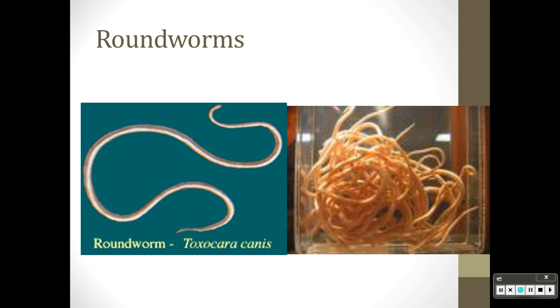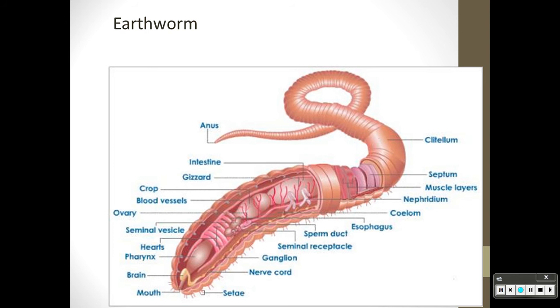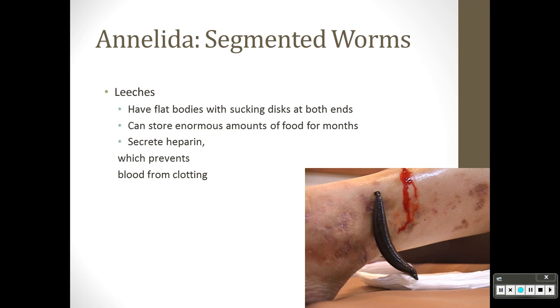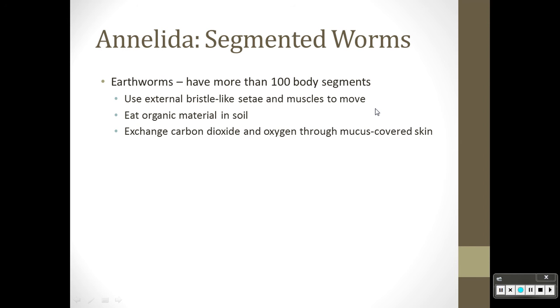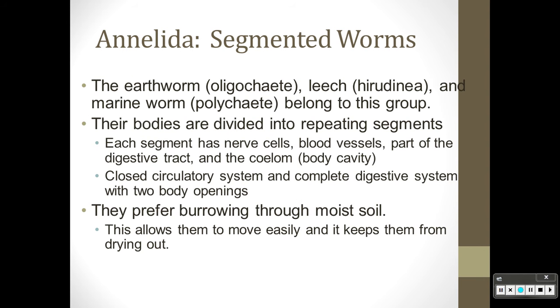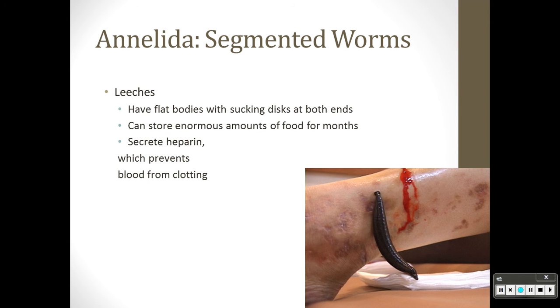So think roundworms. And then you have the other type of worms that you're used to, which is annelids, annelida. Let's just go for annelids. They are segmented, so they have, like earthworms, little pieces that are just stuck together, segments, okay? And of course there's your features that you need to put into a table on your own. So repeating segments. So we're still on annelids. That does include leeches because they have segments.